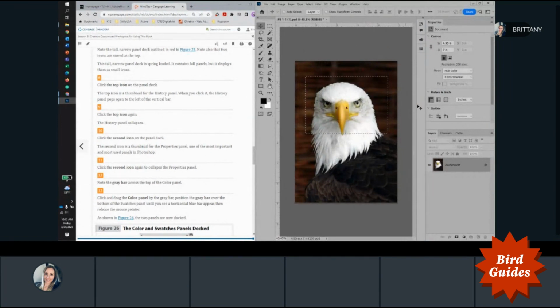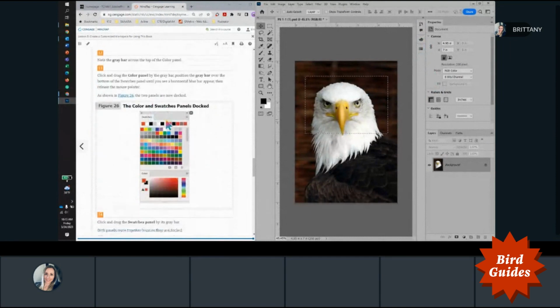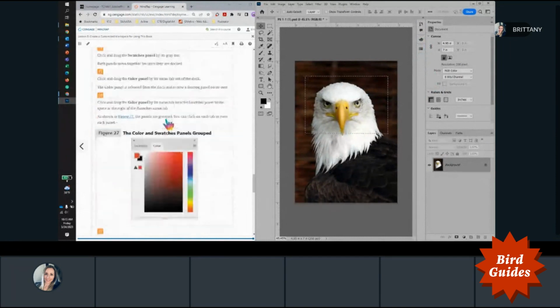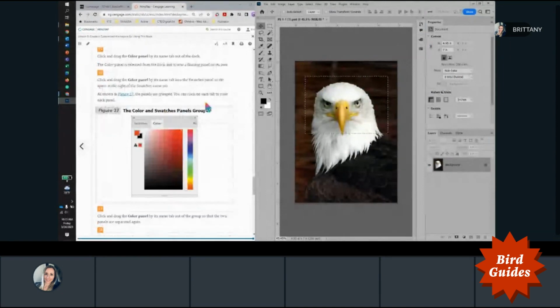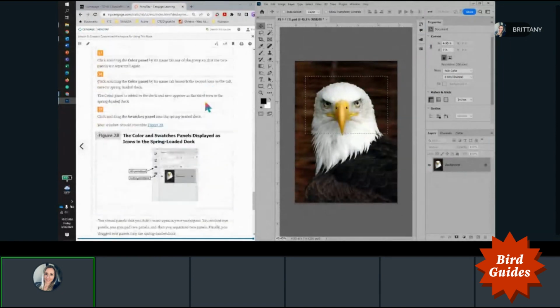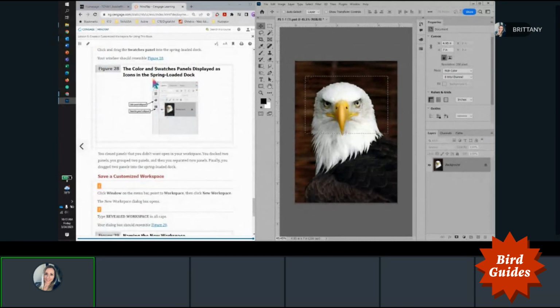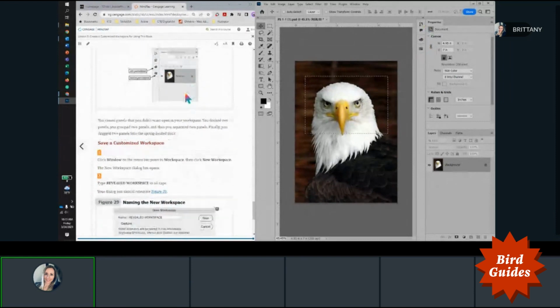And then I can also dock them back there together. All right. So then there's an image of what they look like when they're collapsed.